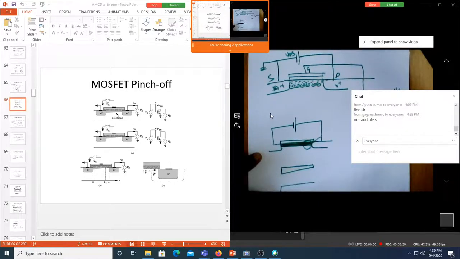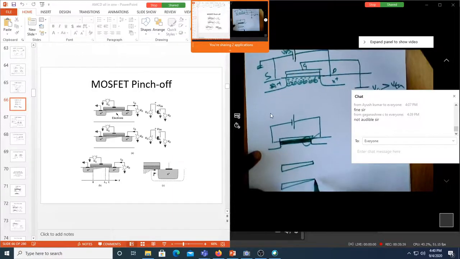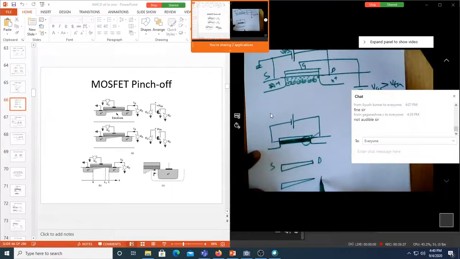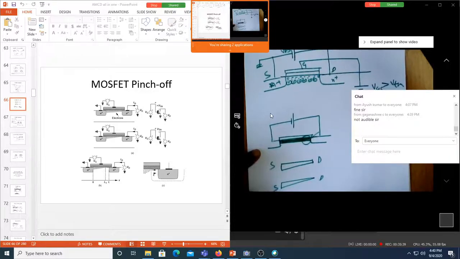This remains the same at the source side, but it keeps reducing towards the drain side. This is drain, this is source, this is again drain, source. If you increase the voltage to a greater extent, the channel actually ceases here. There is no more channel coming at this point, correct?